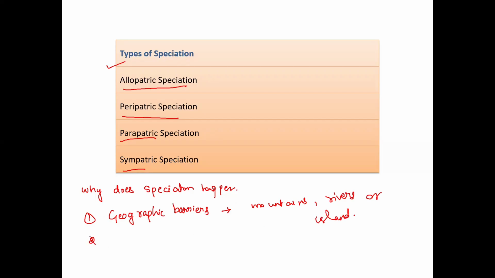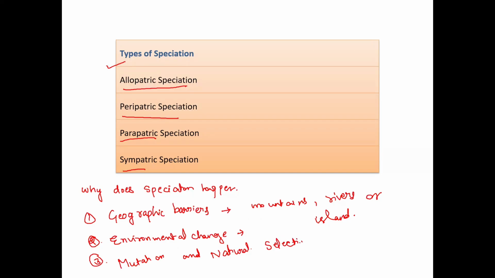The second cause of speciation is environmental change, like different climate and food availability. The third is mutation and natural selection. Let's recall the term natural selection: it is the selection of the best traits which are helpful for survival.